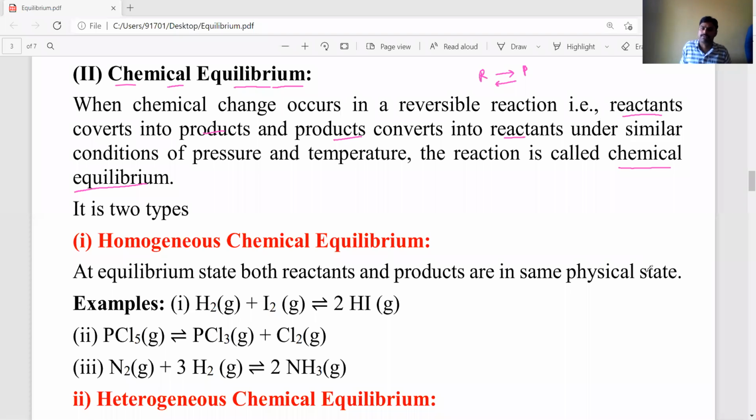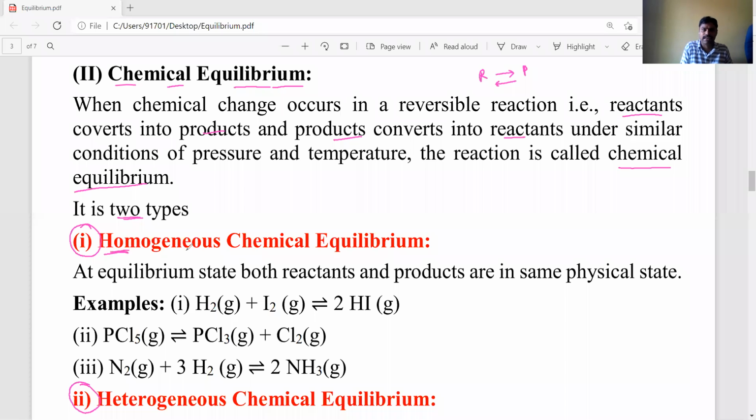Chemical equilibrium is of two types, dear students. One is homogeneous chemical equilibrium, the second one is heterogeneous chemical equilibrium. So how do we identify whether a given reversible reaction is homogeneous or heterogeneous? It is very easy, dear students.